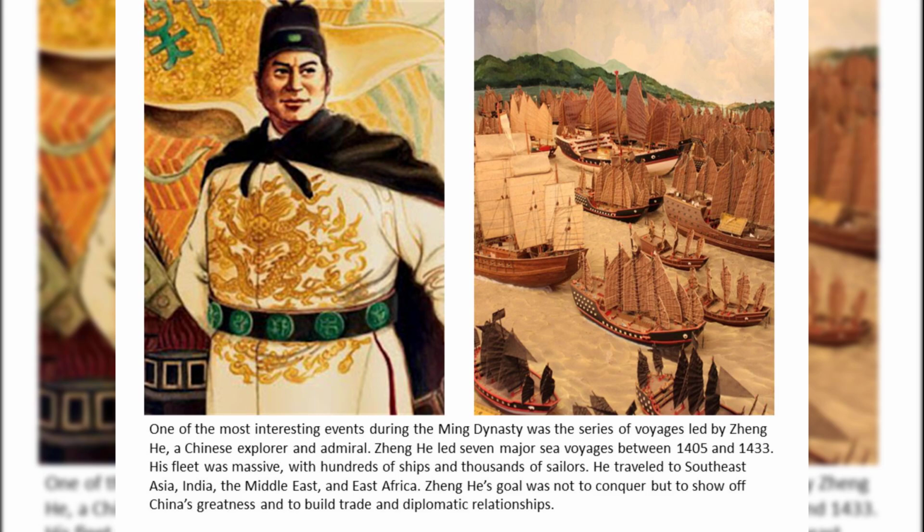One of the most interesting events during the Ming dynasty was the series of voyages led by Zheng He, a Chinese explorer and admiral. Zheng He led 7 major sea voyages between 1405 and 1433. His fleet was massive, with hundreds of ships and thousands of sailors. He traveled to Southeast Asia, India, the Middle East, and East Africa. Zheng He's goal was not to conquer but to show off China's greatness and to build trade and diplomatic relationships.